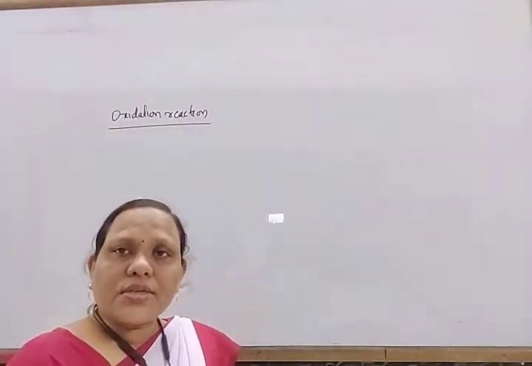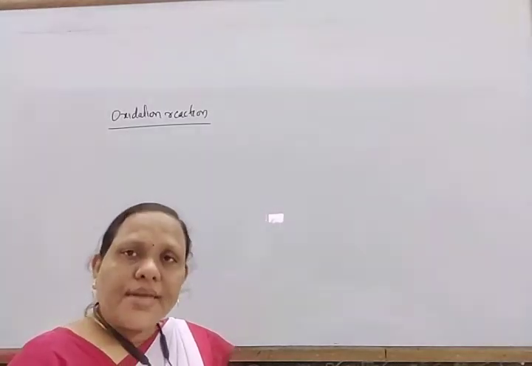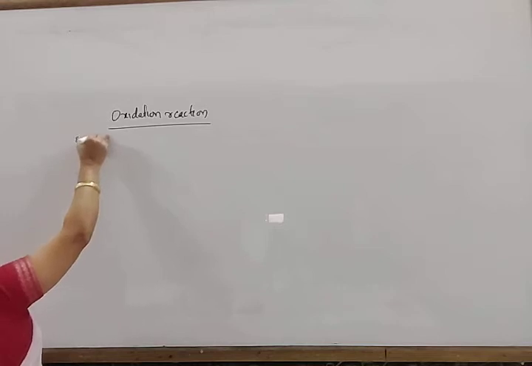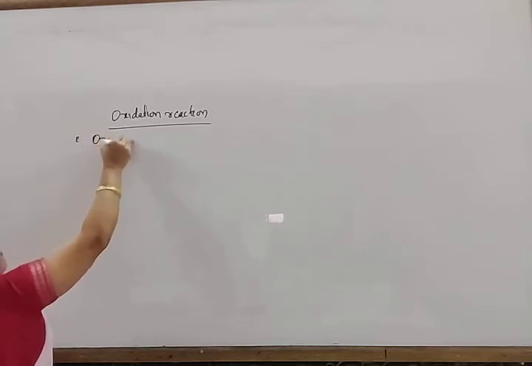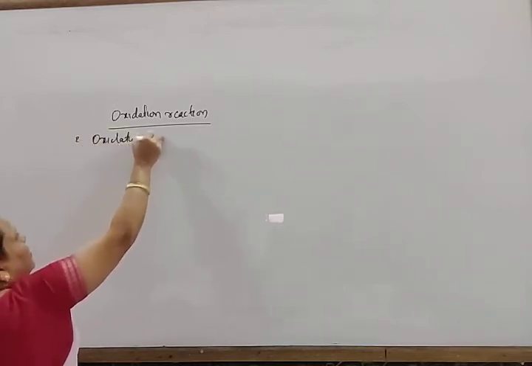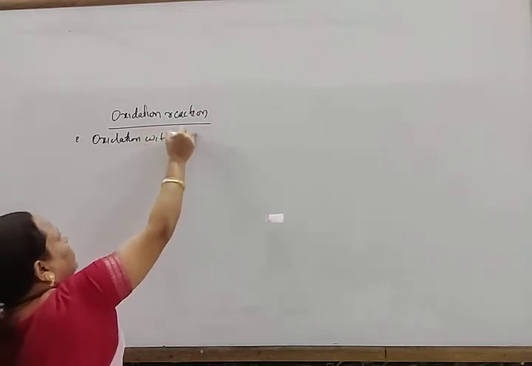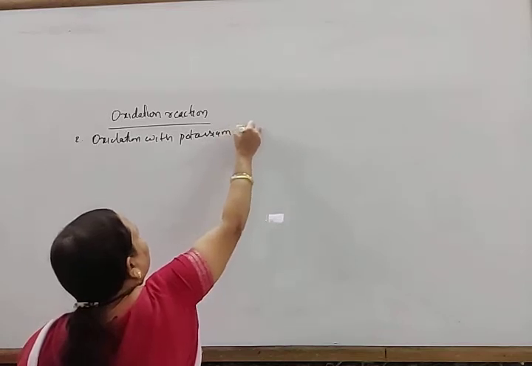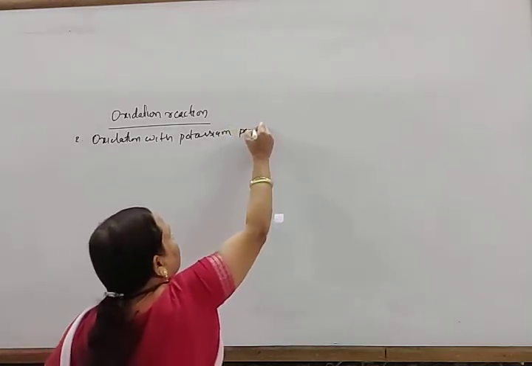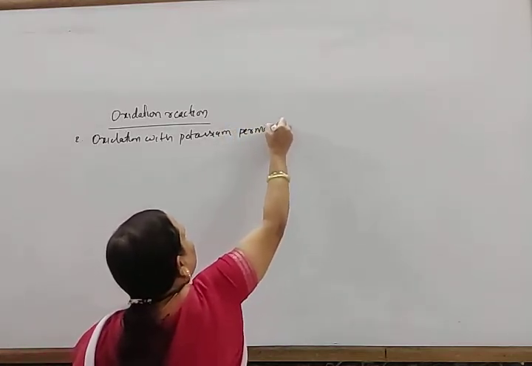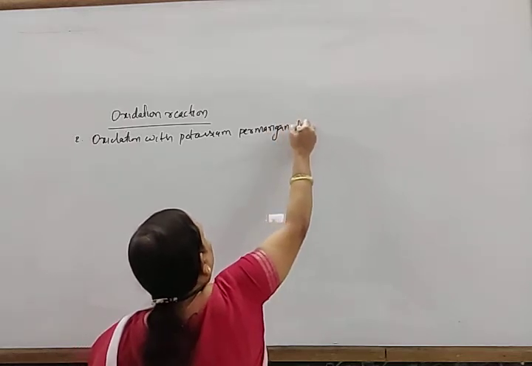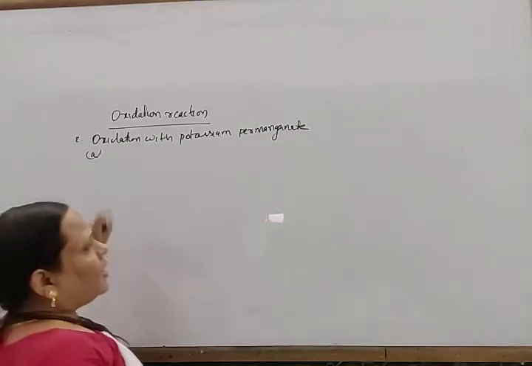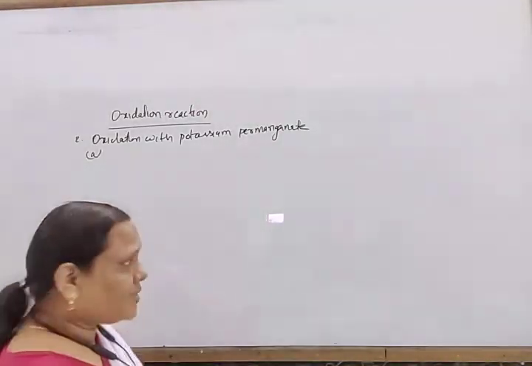Next come to oxidation with potassium permanganate. Number 2, oxidation with potassium permanganate. Two reactions are there, one in alkaline medium, another in acidic medium.